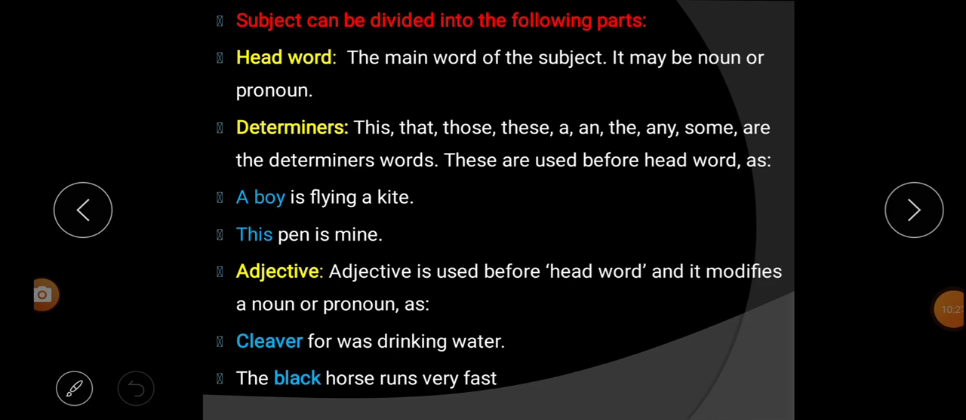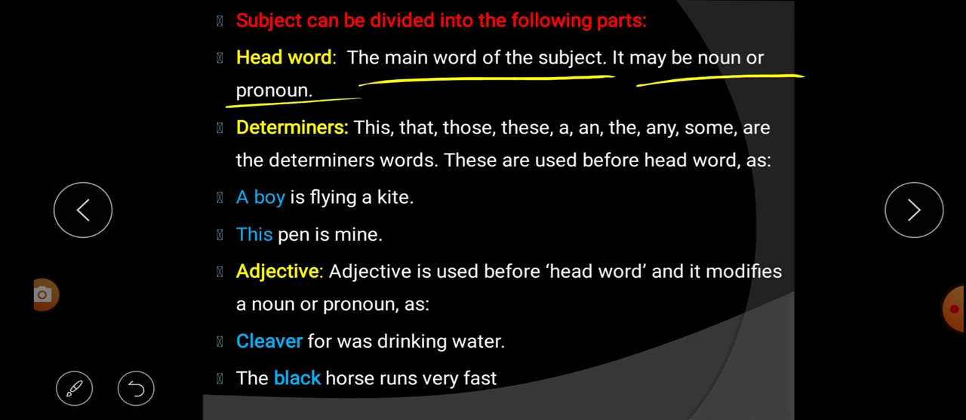Now let us learn something more about subject. Subject can be divided into following parts. So far we are learning about what is subject and what is predicate. But now let us learn that subject can be divided into following parts. First one is head word. The main word of subject, it may be a noun or pronoun. Second, determiners.